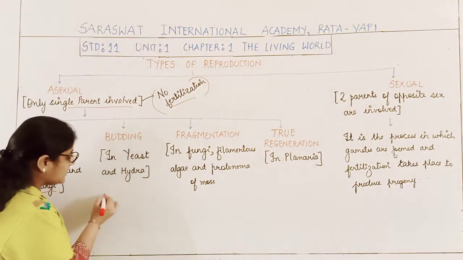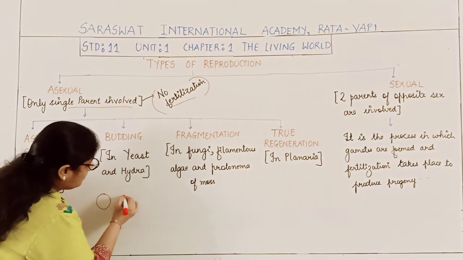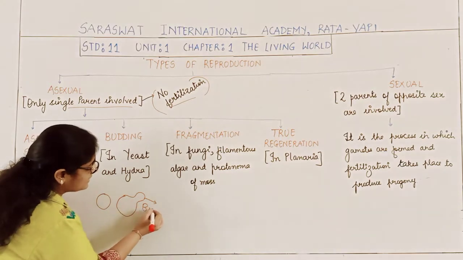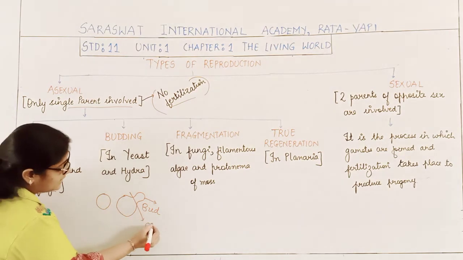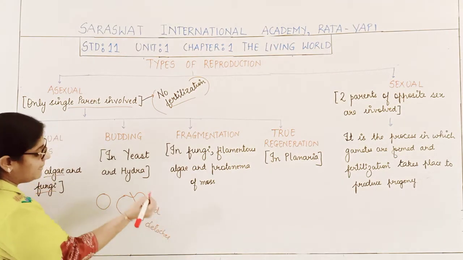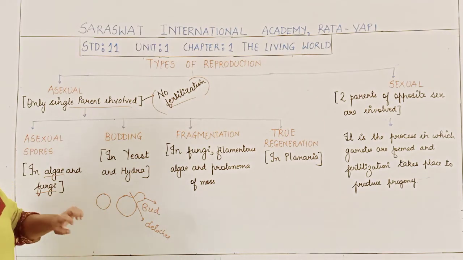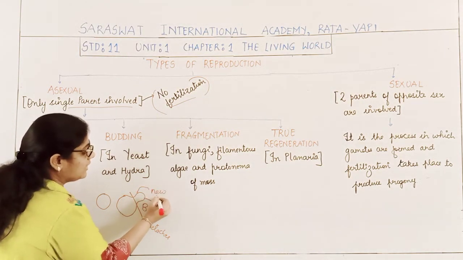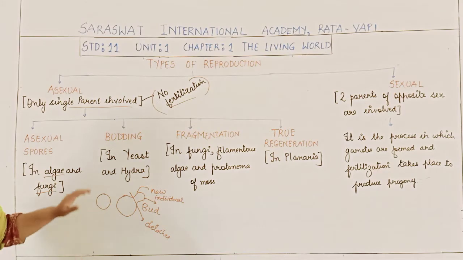Say for example, this is a yeast cell. This yeast cell will produce an outgrowth. This outgrowth is called the bud. Later the bud detaches from the parent body and develops into a new individual. What is that called? It is called budding. So that is regarding budding.